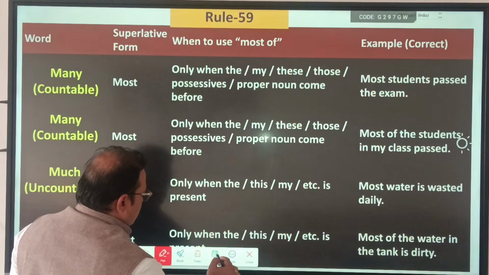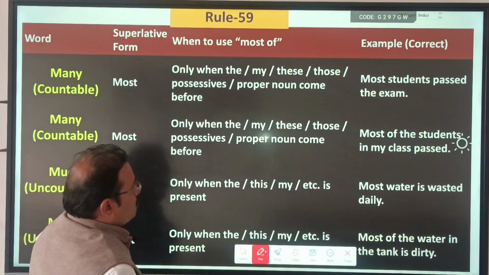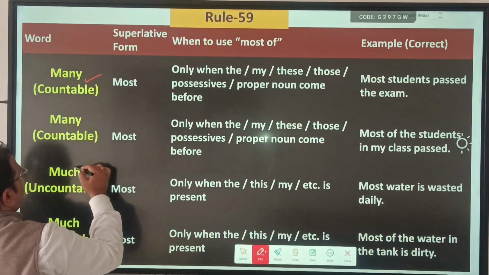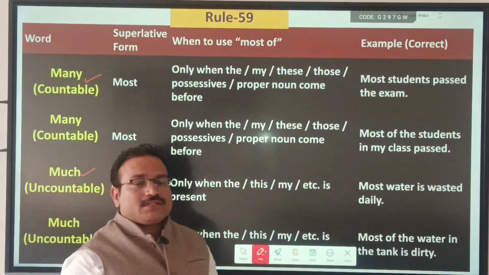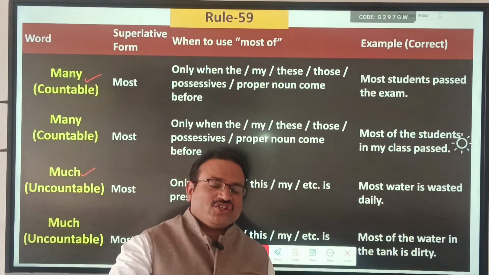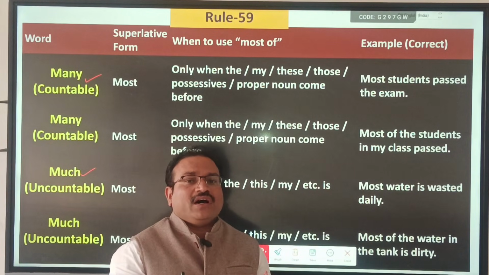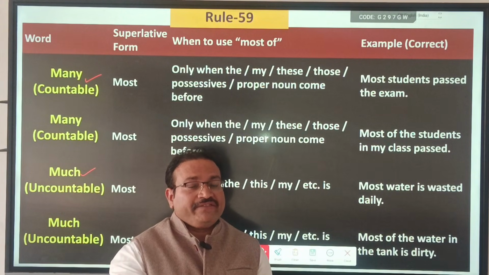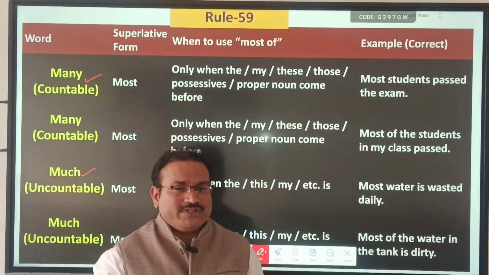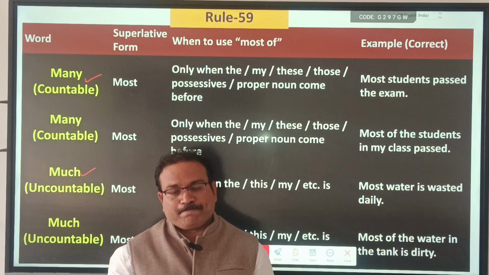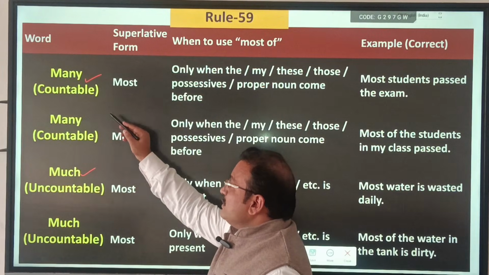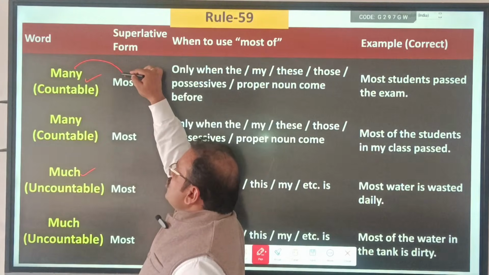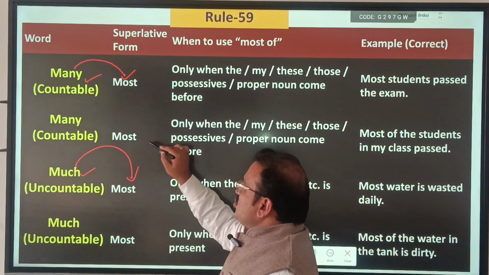Now, friends, this rule is again very, very important. Rule number 59. First of all, you have to understand many is countable and much is uncountable. Both are determiners. Many is used with countable nouns as an adjective, and much is used with uncountable nouns as an adjective or determiner. The superlative of many is most, and the superlative of much is most.